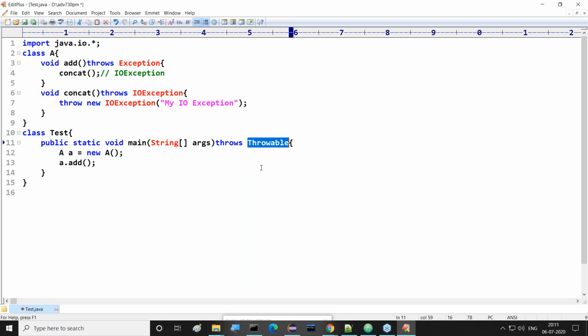Throwable is a super class to the exception class. Exception is a super class to every exception class. But for the exception class also, there is a super class, which one? Throwable. We can think of it as super of super. That's it. Not more than that.